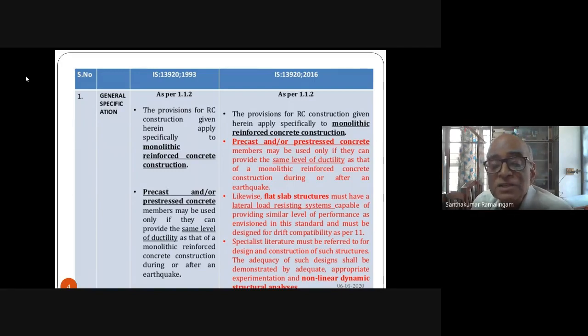Likewise, flat slab structures must have a lateral load resisting system capable of providing a similar level of performance as envisioned in the standard, and must be designed for drift compatibility as per 11. That is, if you are not designing the columns for lateral load, the lateral load may be apportioned to the shear walls. The columns may be gravity columns, but the gravity columns will have to deflect and permit ductility R times the value, so that the columns of the flat slab don't fracture.